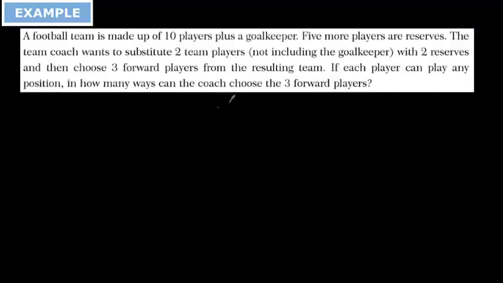In this question, firstly, we are going to select 2 players to substitute with the reserves. So from 10, we are going to select 2, and from the 5 reserves, we are going to select 2 to change with the players.